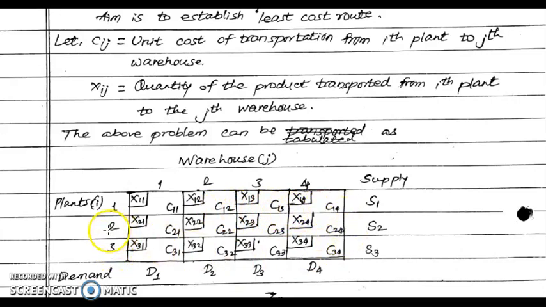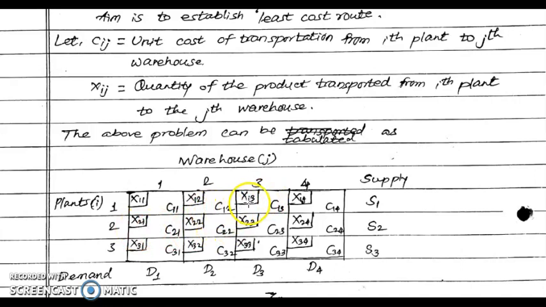Let us say C23. Its meaning is that the cost of transportation for a single unit from the second plant to the third warehouse is mentioned here in this matrix. So this is called the cost matrix. In each cell of the matrix, on the upper left hand corner, the quantity to be transported from each plant to the respective warehouse is mentioned.